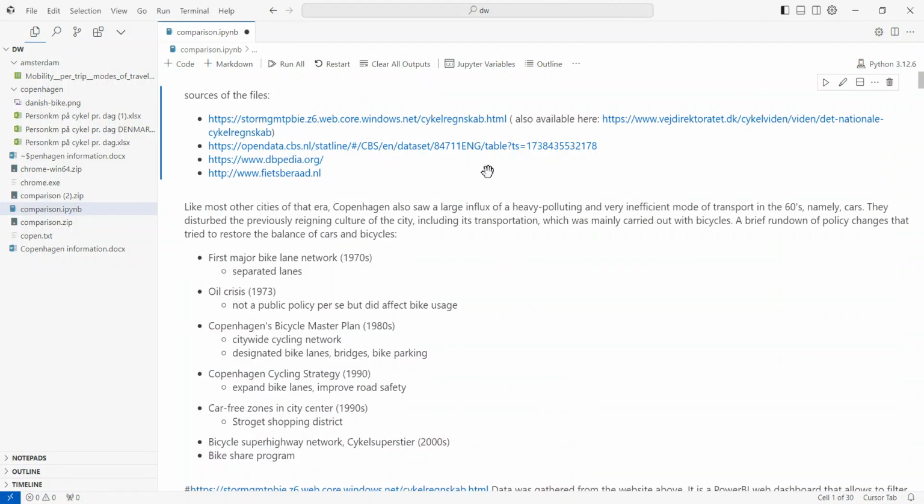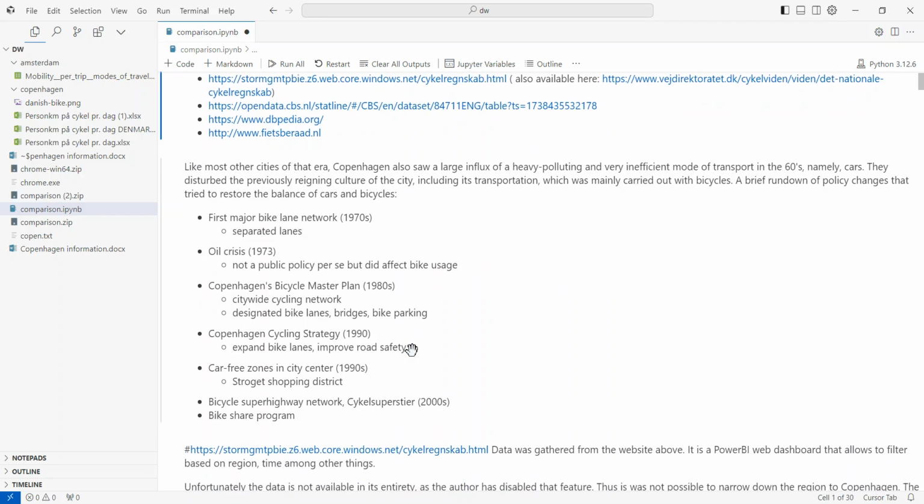So we are group 47, and I would like to present to you the first part of the paper that we are writing, and it is about comparing the Netherlands with Denmark in terms of their bicycle infrastructure.